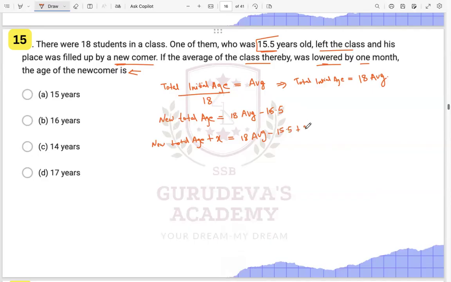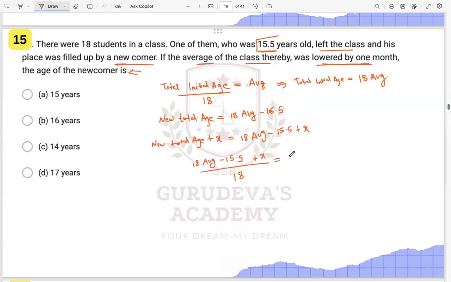Both the times we will add here. So this will be 18 times average minus 15.5 plus x, upon how many are the total number now? Total are 18 only, since one is subtracted and one is added. And by this, the average age of the class is lowered by 1 month.